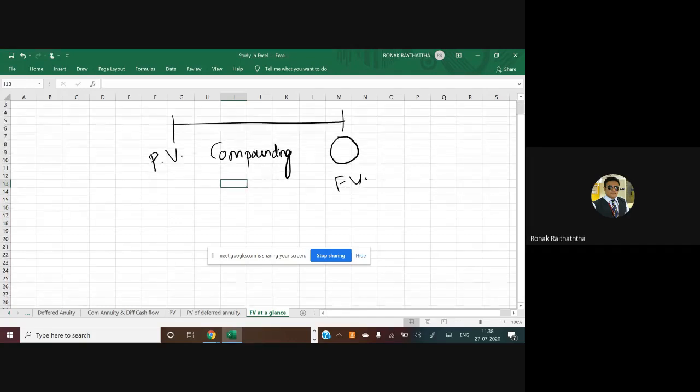And what happens sometimes in online, I may not be able to get the idea about the level of understanding you are having about the subject. If I'm taking physical classes, right from the facial expressions to the body language, I can make out whether students are getting it or not. But here there is a limitation.